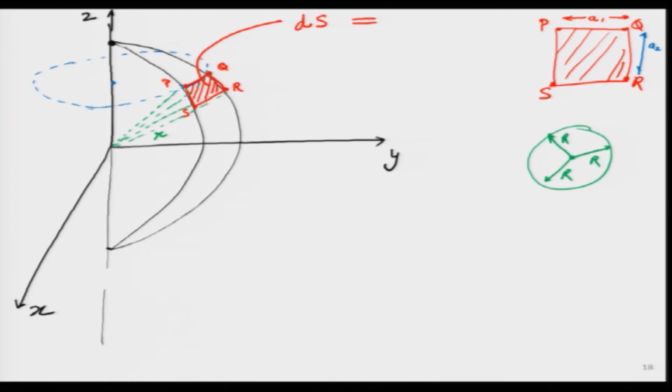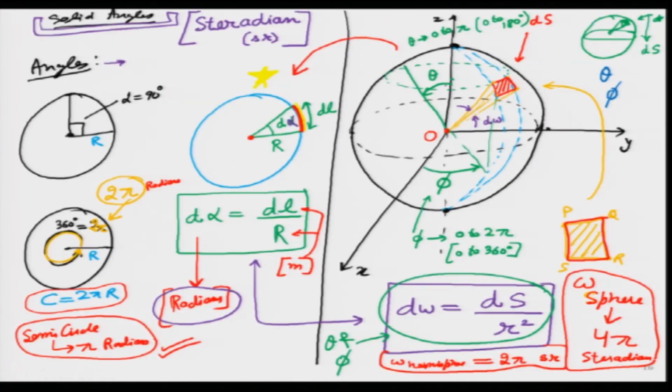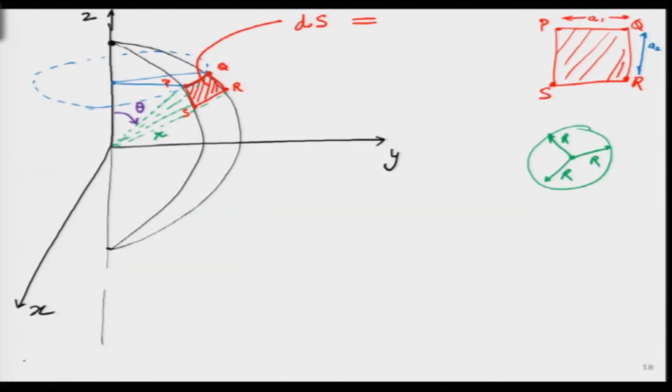Now comes the interesting part. If this is r and this is my blue circle over here, the blue circle is different, the sphere is different. Now, I can join this line and this line over here, and by definition, earlier we have defined this angle to be the zenith angle. Why is that equal to theta? This is our definition. Let us go back. You see over here, theta is given like this. From the vertical, from the north pole, we are defining the theta. Let us say this is the north pole of our sphere. So, this is theta, isn't it clear?